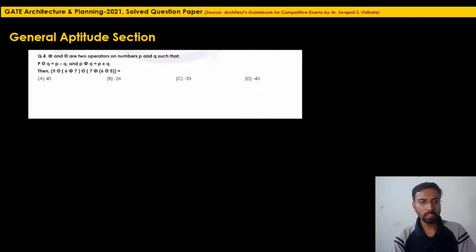Question 4 is, there are signs given, symbols, which are 2 operators on numbers P and Q such that an equation is given here.